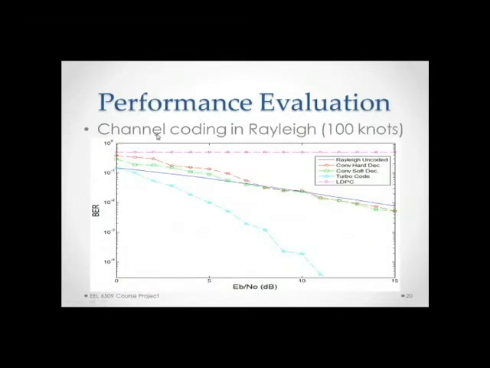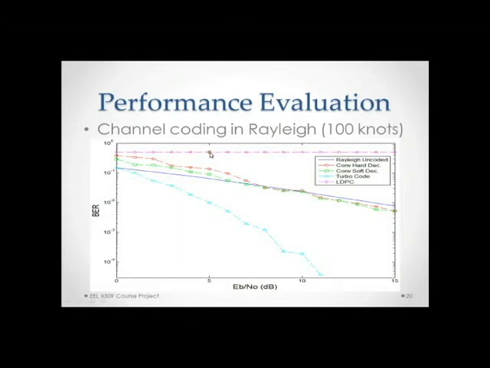This is the channel coding simulation in the Rayleigh channel for 100 knot velocity. I had something wrong with my LDPC simulation. For some reason, when it was passed through the Rayleigh channel, the bit error rate was always 0.5, which indicates there is a problem in the model.